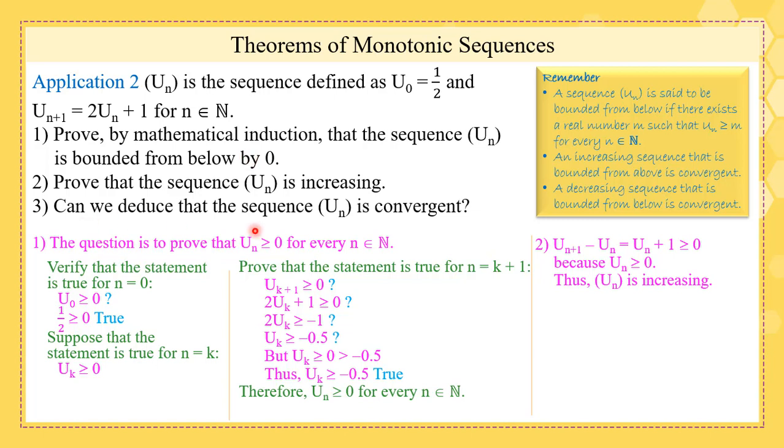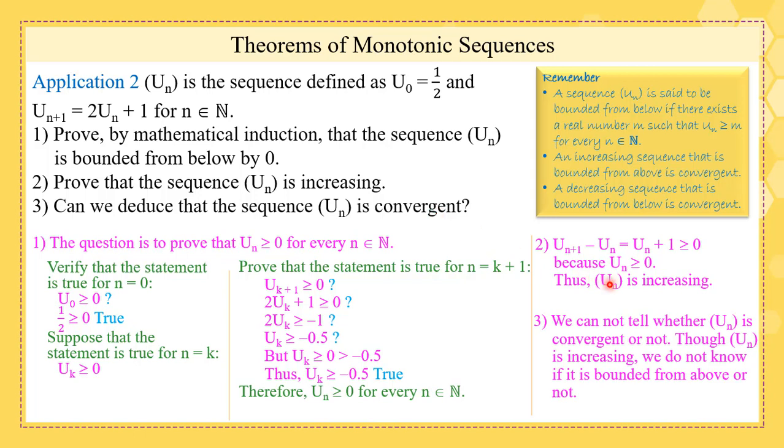The question is, can we deduce that the sequence un is convergent? Try to answer it. Well, we cannot tell whether un is convergent or not, though un is increasing, but we don't know whether it's bounded from above or not. So remember, if it is increasing, we need to check up whether it's bounded from above or not. And if it were decreasing, we need to check up whether it's bounded from below or not. In fact, unfortunately here, we know that it's bounded from below and increasing, so we cannot tell whether it's convergent or not. We need more information.